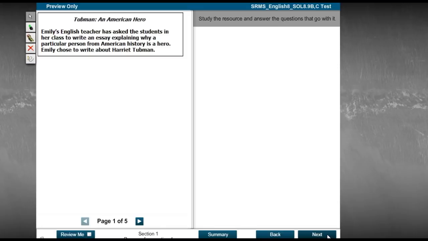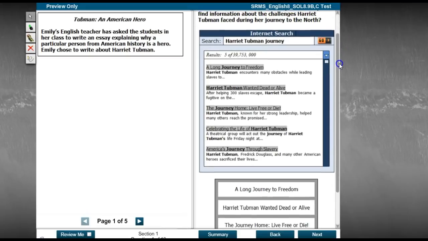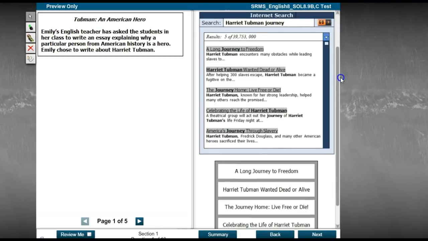Okay, for the next question, you're looking at a little passage about Harriet Tubman. We don't need to read it because all we're looking for is this question. Which website will be most helpful for Emily to find information about the challenges Harriet Tubman faced during her journey to the north? Challenges she faced going north.